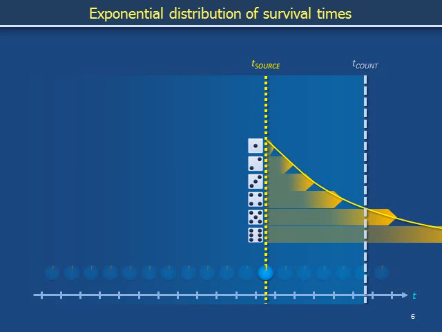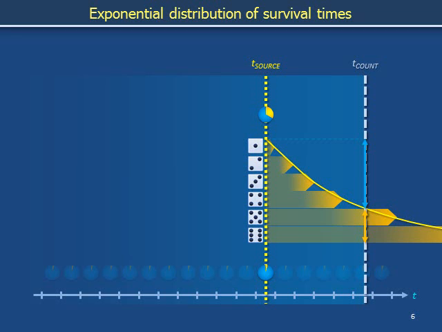The probability of being counted is associated with the golden height under the exponential curve, and the probability of not being counted is associated with the blue height above the curve. 1/3 of the probability is associated with being counted, and 2/3 with not being counted. If a copy of messenger RNA is generated at time t source, it has a 1 out of 3 chance of surviving long enough to be counted.